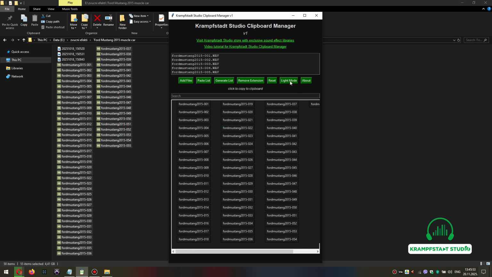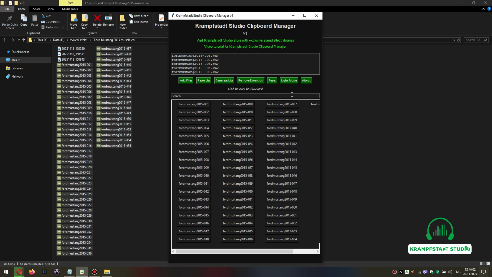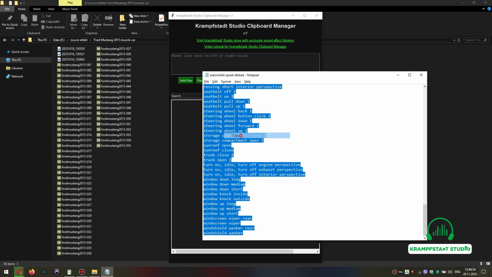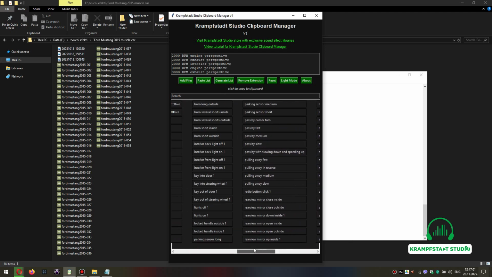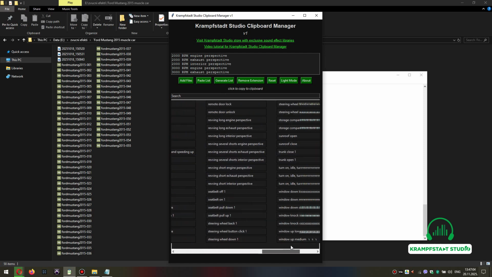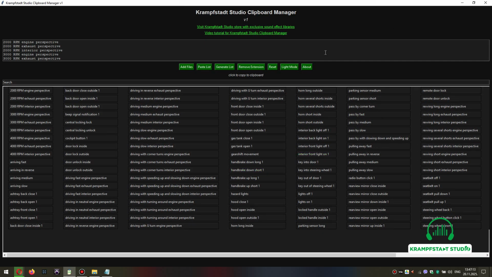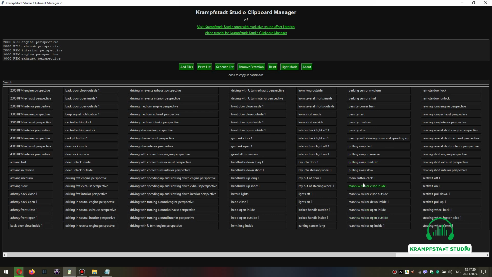Lastly, there's the light mode. If you don't like the dark mode, it looks like this. I'm never using that. I prefer the dark mode. Now, let me go back to the list I had at first place. Here's the list of the mostly used file names for the sound effects. You can make this bigger, full screen, or you can scale it how you want. Let's go to full screen.